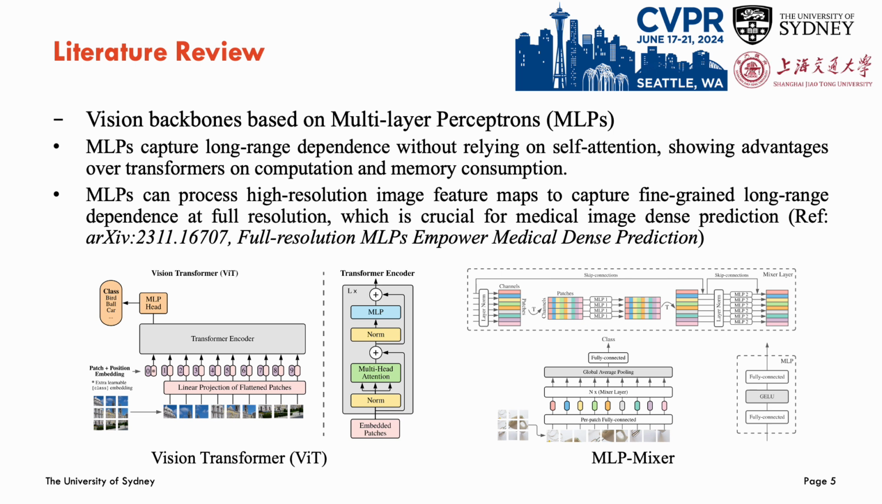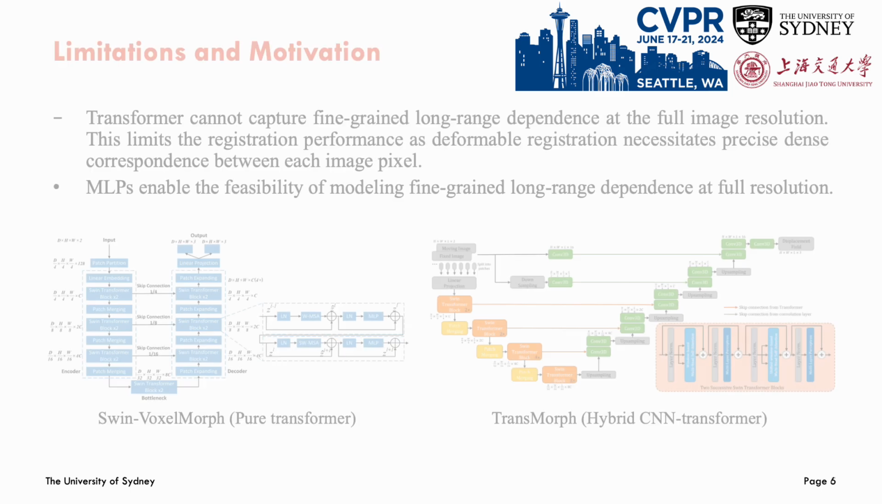Recently, we found that MLPs can process high-resolution image feature maps to capture fine-grained long-range dependence at full resolution, which is crucial for medical image dense prediction tasks, including segmentation, registration, and restoration. The relevant evidence can be found in our recent empirical study titled Full Resolution MLPs Empower Medical Dense Prediction, which is currently available on arXiv.